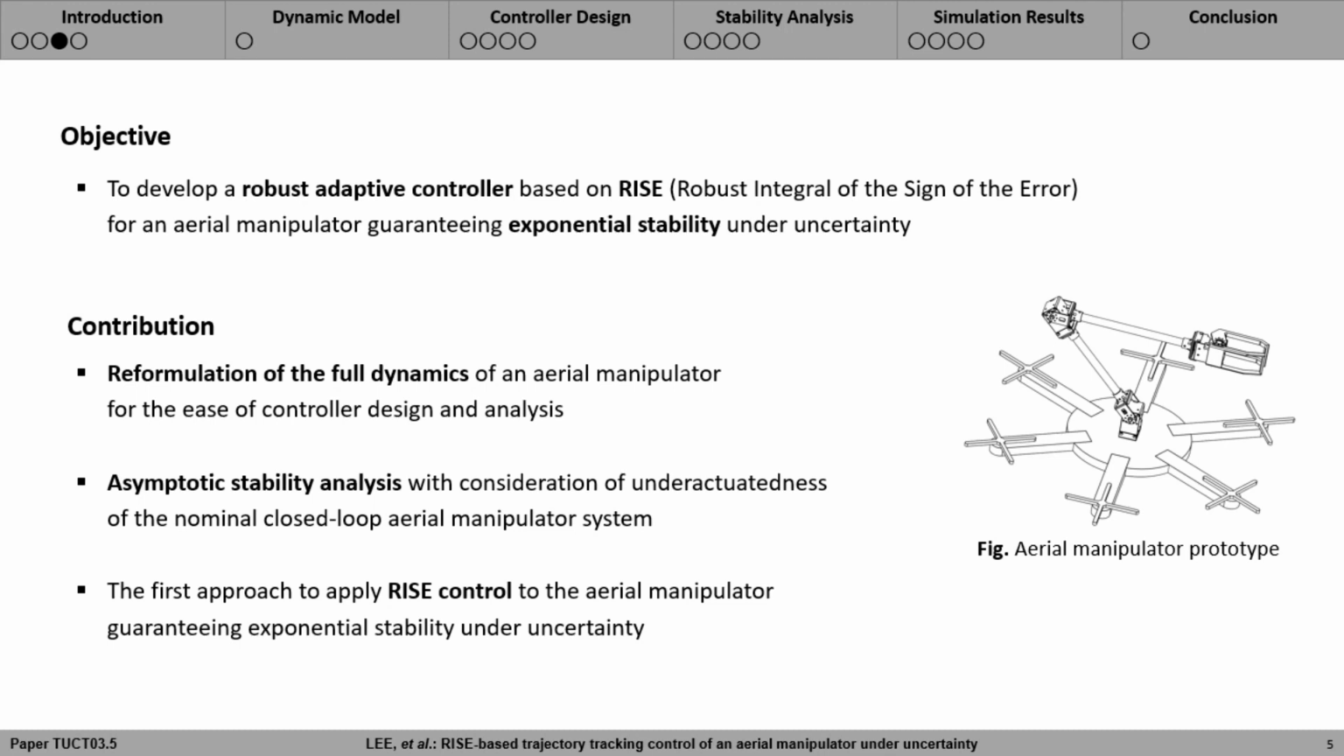First, reformulation of the full dynamics of an aerial manipulator for the ease of controller design and analysis. Second, asymptotic stability analysis with consideration of underactuatedness of the nominal closed-loop aerial manipulator system. And lastly, the first approach to apply RISE control to the aerial manipulator, guaranteeing exponential stability under uncertainty.